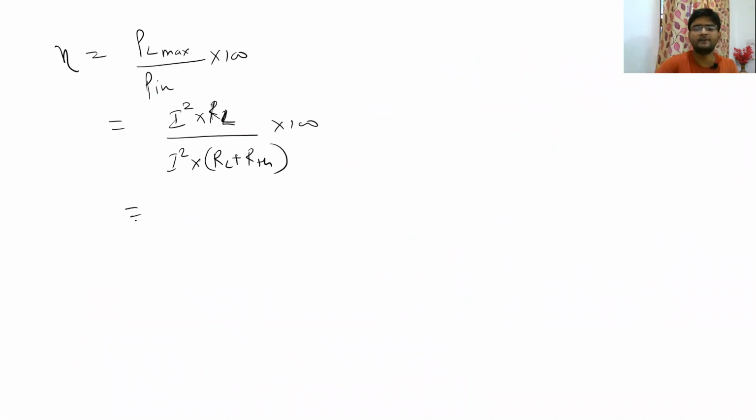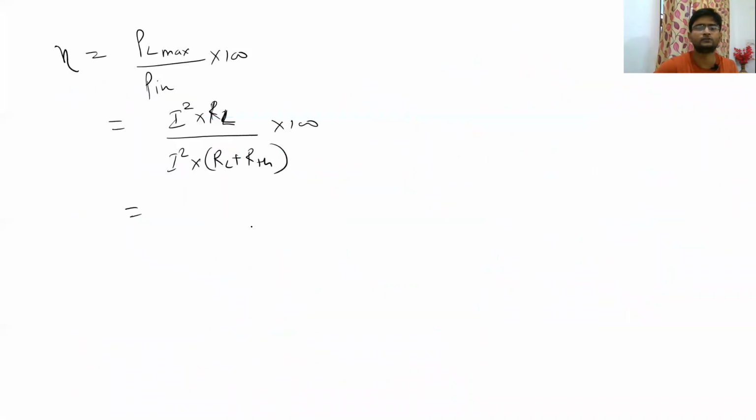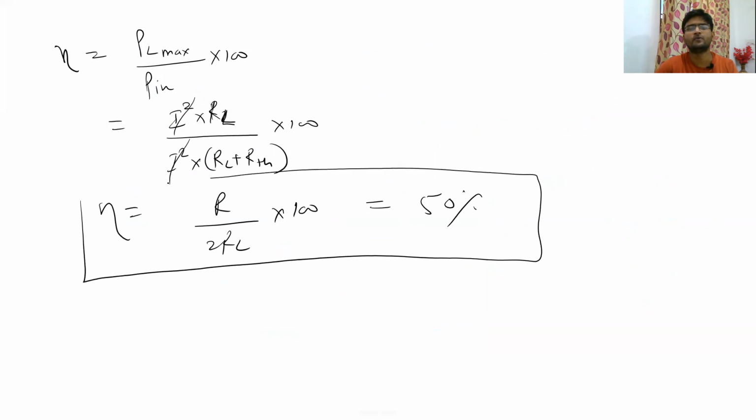So from the previous case, we already knew that RL is equal to RTH. So if we put this here, the I square will be cancelled out. So we will get RL divided by 2RL into 100, which is going to be 50%. So in this case also, we are going to get our efficiency as 50%.